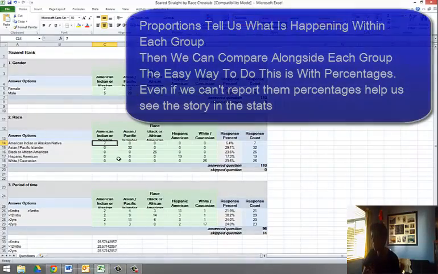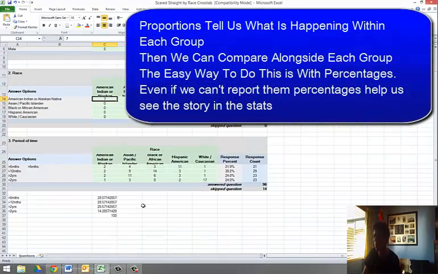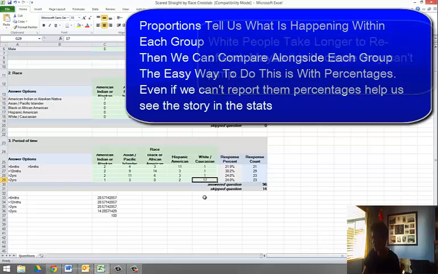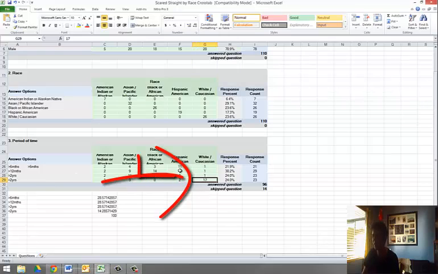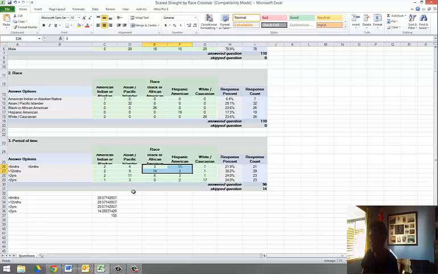But in order to get the proportions and just really see the picture, what we need to do is first look here and see if we can see drastic differences. One difference I can see straight away is that white Caucasians, when they do reoffend, it tends to be after 2 years, whereas Hispanic Americans, and if I look at both of these columns here, Black African Americans tend to reoffend under 12 months. That, to me, could be quite serious. But let's look at things proportionately. Let's look at things by turning these into percentages.